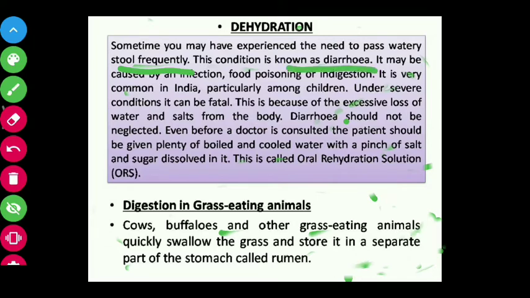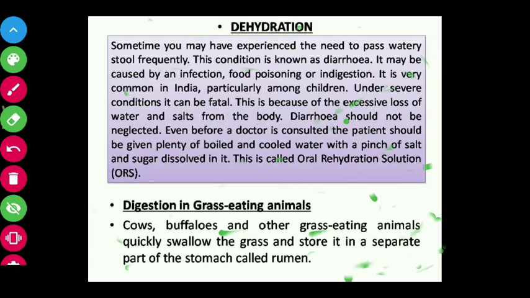When you are passing watery stool, that condition is known as diarrhea. It is caused by infection, food poisoning, or indigestion. When you have some infection in the stomach or food poisoning or indigestion, and food is not digested properly, you get diarrhea, passing watery stool frequently.